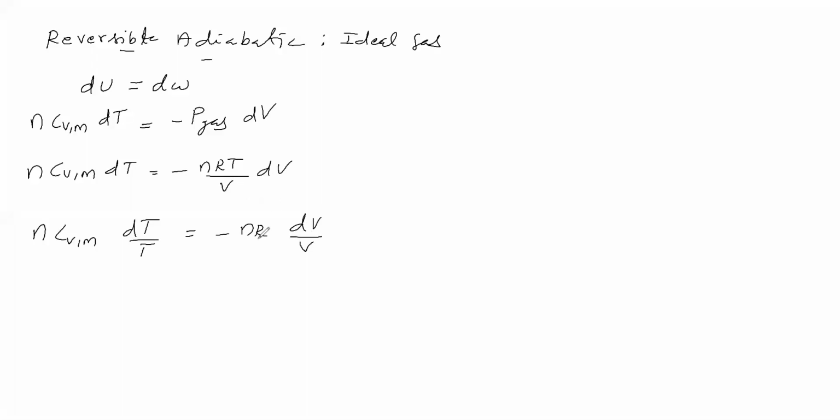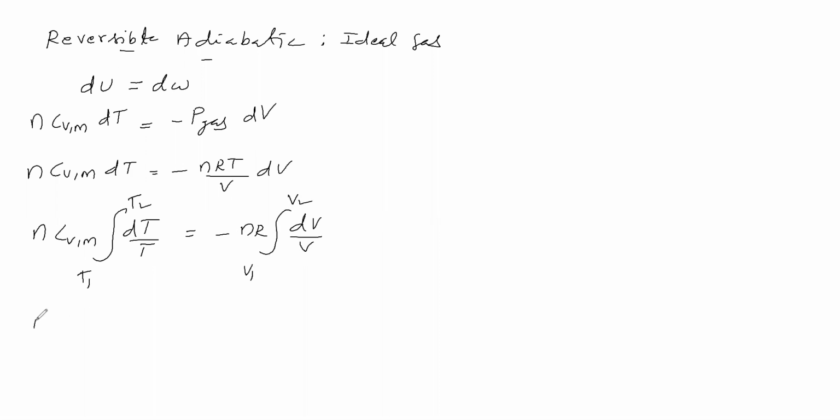This dV by V we have written is for one step. Now a reversible process means an infinite number of steps, so for the entire process, for all steps, we have to integrate. If we integrate, we will get it for the entire process. Here the limits are: lower limit T1, upper limit T2; lower limit V1, upper limit V2.